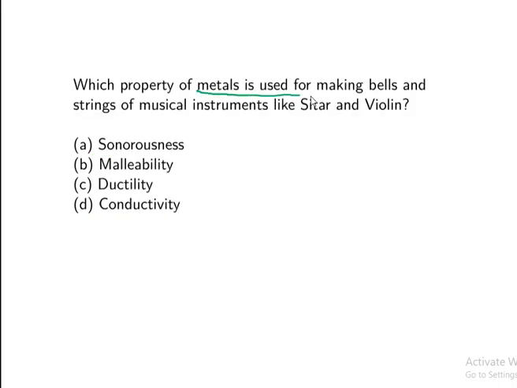Which property of metal is used for making bells and strings of musical instruments like sitar and violin? We have seen the sitar and violin. These instruments mainly have strings to perform the music, right? The strings and bells are made up of a metal having which property: sonorousness, malleability, ductility, or conductivity?